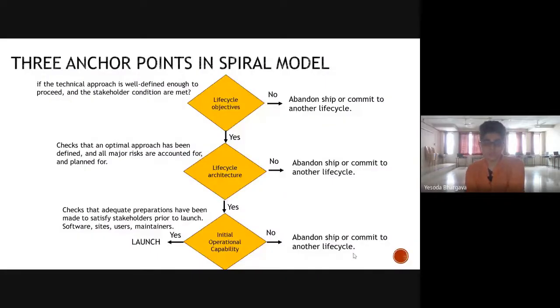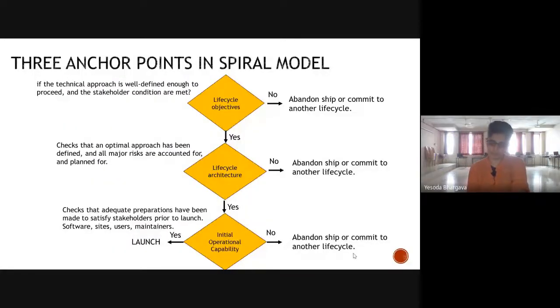So basically there are three anchor points in the spiral model. If your technical approach is well defined enough to proceed, and the stakeholder conditions are met. So again, you ask this question. If the answer is affirmative, then you go to the next stage, life cycle architecture. Then you check whether the optimal approach has been defined and all major risks are accounted for and planned for.